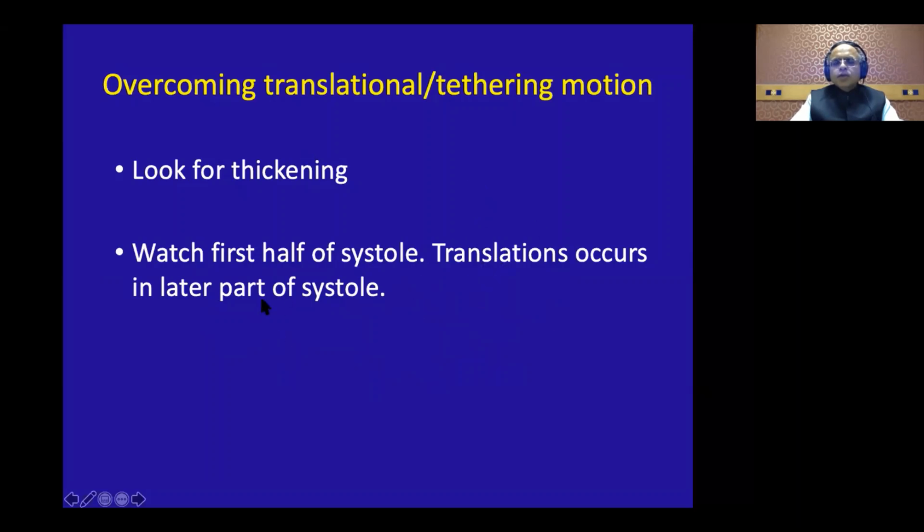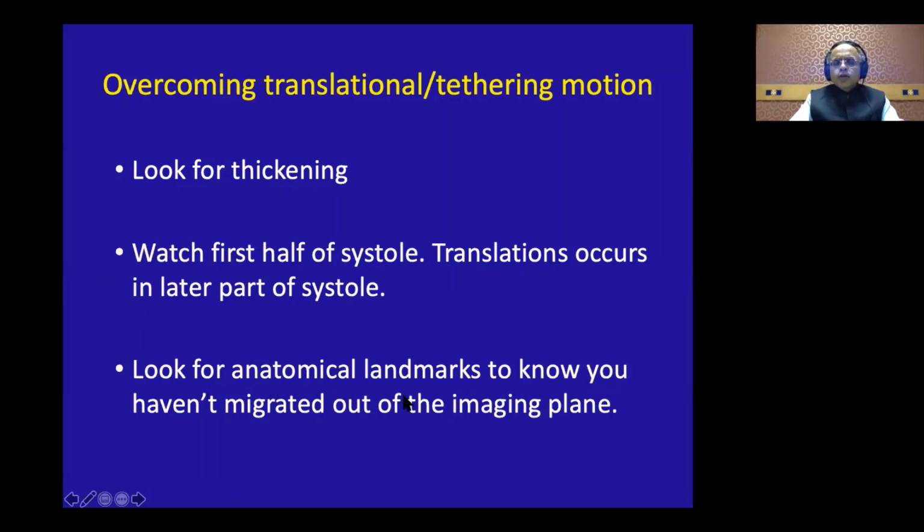The translational motions and the tethering motions are removed. And again, look for the anatomical landmarks. So if you have a particular papillary muscle or a particular trabecula seen in a particular view, if that is absent in the peak systole, you know that you have moved away from that imaging plane. That means there is a through plane motion. So you know that the diastolic and systolic frames are not the same image plane. So these three things you use for looking for translational and tethering motion.